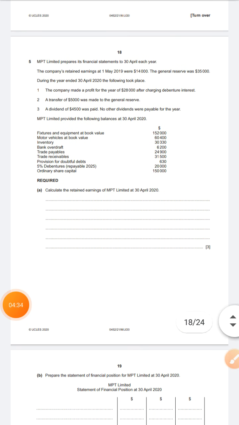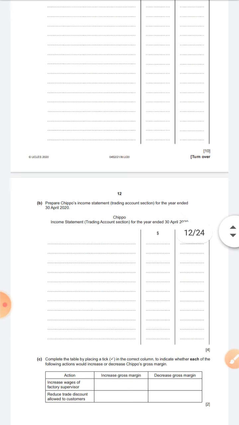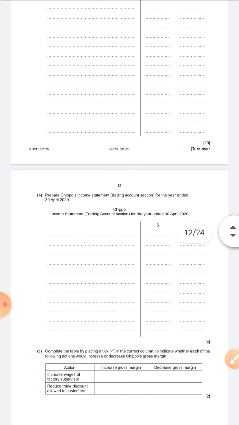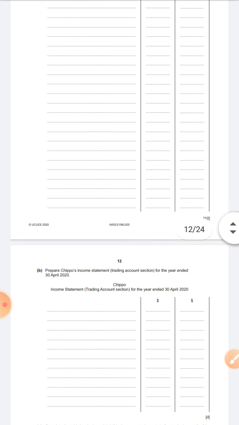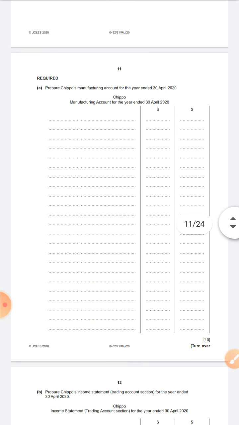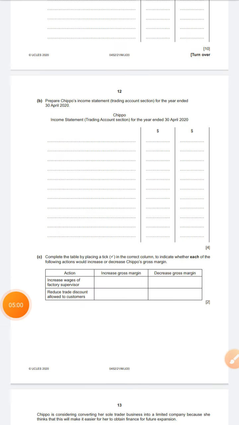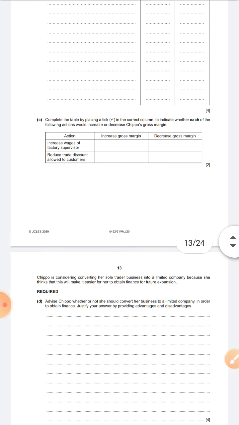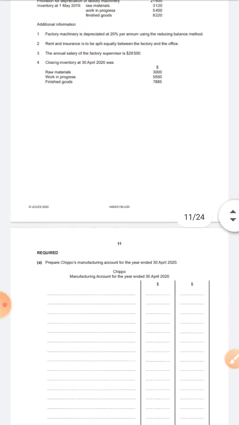Okay, dude. So from the second paper which you have sent me, there was just this one sum of manufacturing account which is there in the syllabus. Apart from that, okay, wait, did I see an income statement over here? Yeah, one minute. Oh, income statement, preparing income statement, that final accounts is not coming in your syllabus. Okay, in case you find something more which is there in the syllabus, like from the second paper, and want me to discuss, then text me. I'll discuss it. Like I'll send a video.